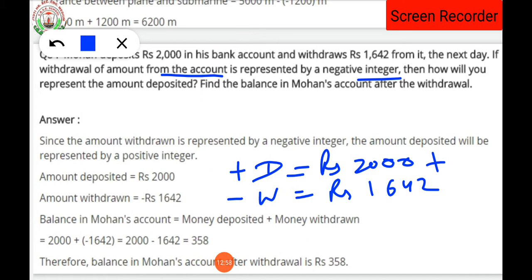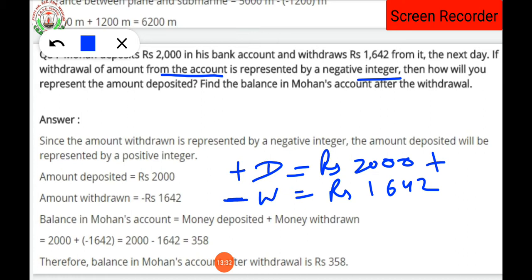Then how will you represent the amount deposited? Find the balance in Mohan's account after withdrawal. Now here it is asked what is the total amount Mohan is having in his account after withdrawal. Have you understood? If he deposits, the total amount in his account is 2000, and after that, on the next day he withdraws 1642 rupees. If the withdrawal amount is taken as negative, then what is the amount left in his account?